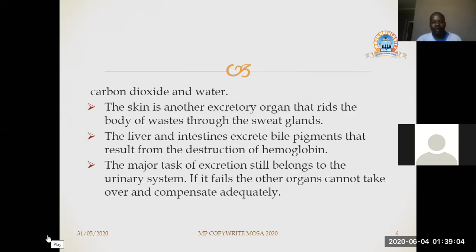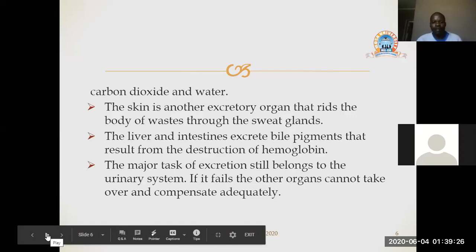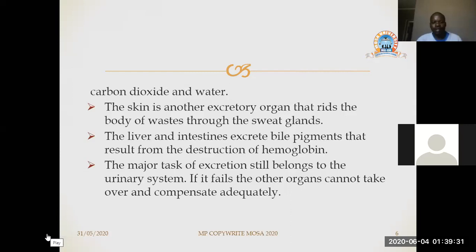What the kidneys do by removing waste products from the body cannot be done by other excretory organs which we've mentioned, like the skin, the liver, the lungs. They just do a very small percentage of waste excretion from the body, but 75 or 80% of waste products excretion from the body is done by the kidney. Hence, it is the major excretory organ of the body.